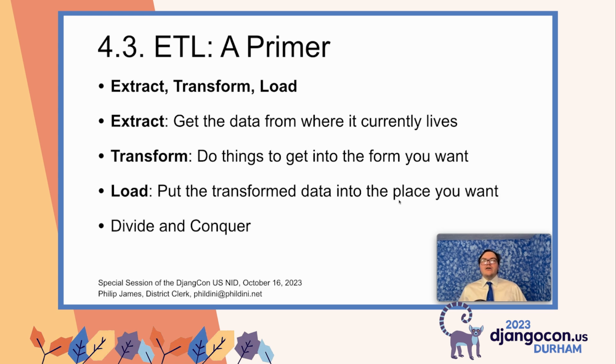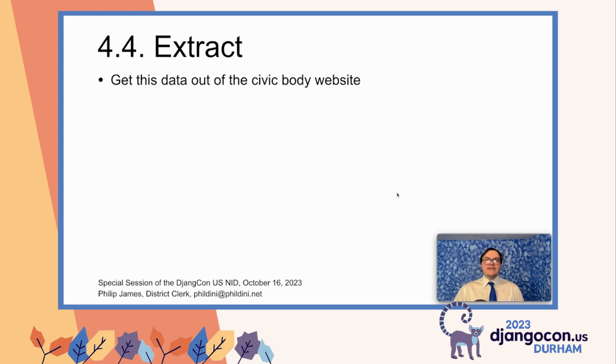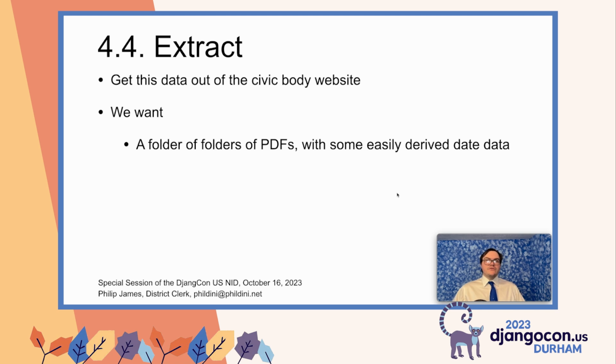It's a divide and conquer strategy deliberately. We separate these steps so that each step can be independent and testable. More on this later. We need to start by extracting. We need to get this data out of the civic body website. We want a folder of folders of PDFs with some easily derived date data.